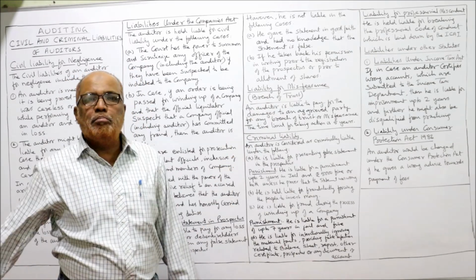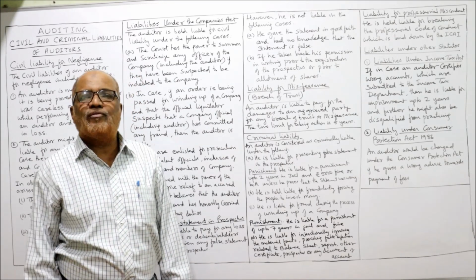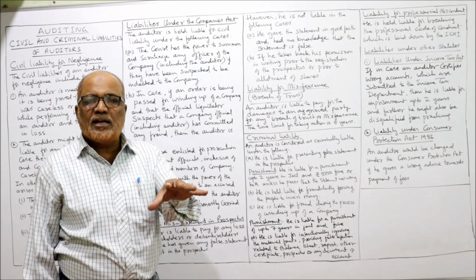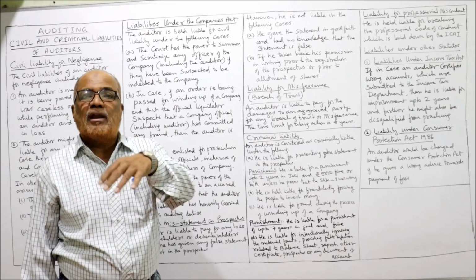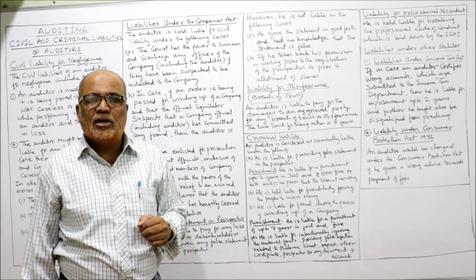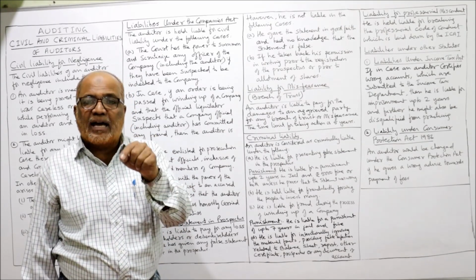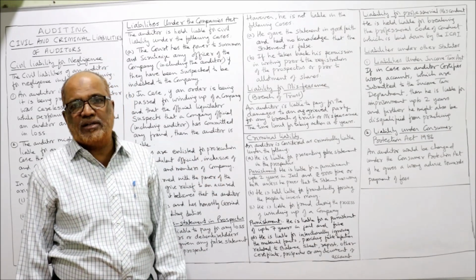Now, liability for misfeasance. Misfeasance means breach of trust. The auditor is occupying a position of trust because many people will rely on the audit report and the audited accounts. So if there is a loss to any aggrieved party, the aggrieved party can claim damages from the auditor.